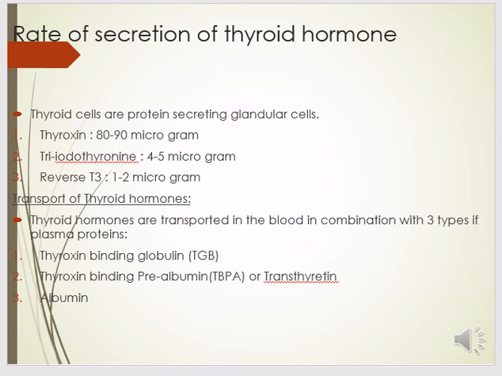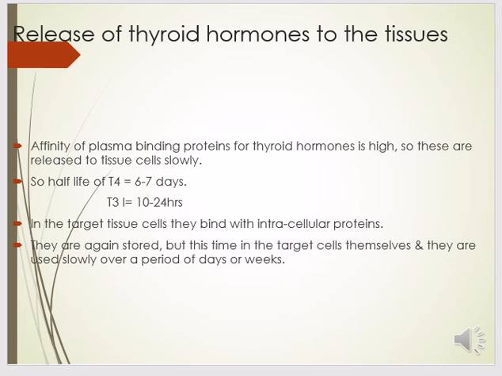Transport of thyroid hormones. Thyroid hormones are transported in the blood in combination with 3 types of plasma protein: number 1, thyroxine binding globulin, thyroxine binding prealbumin or transthyretin, and albumin. The release of thyroid hormone to the tissues: how can it take place?